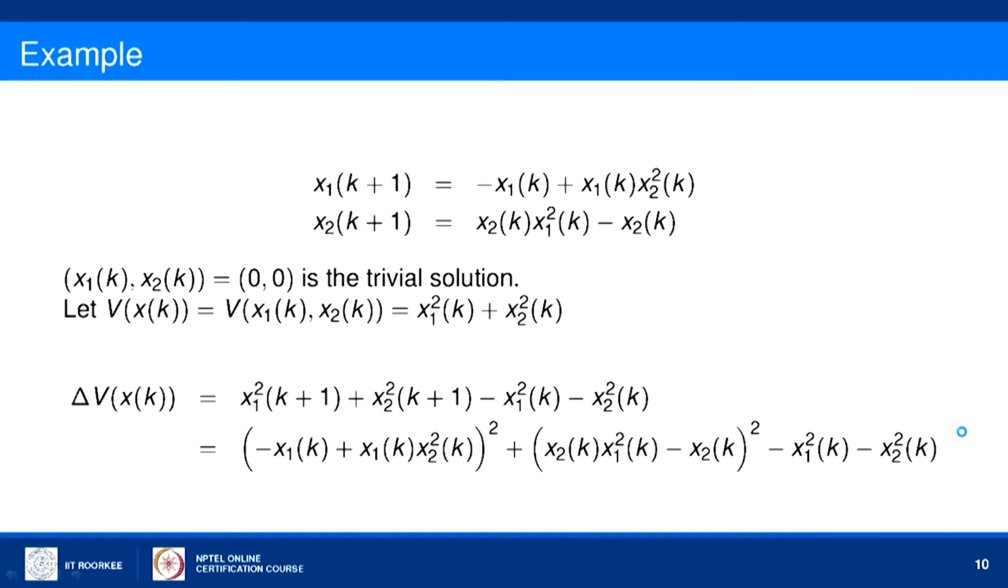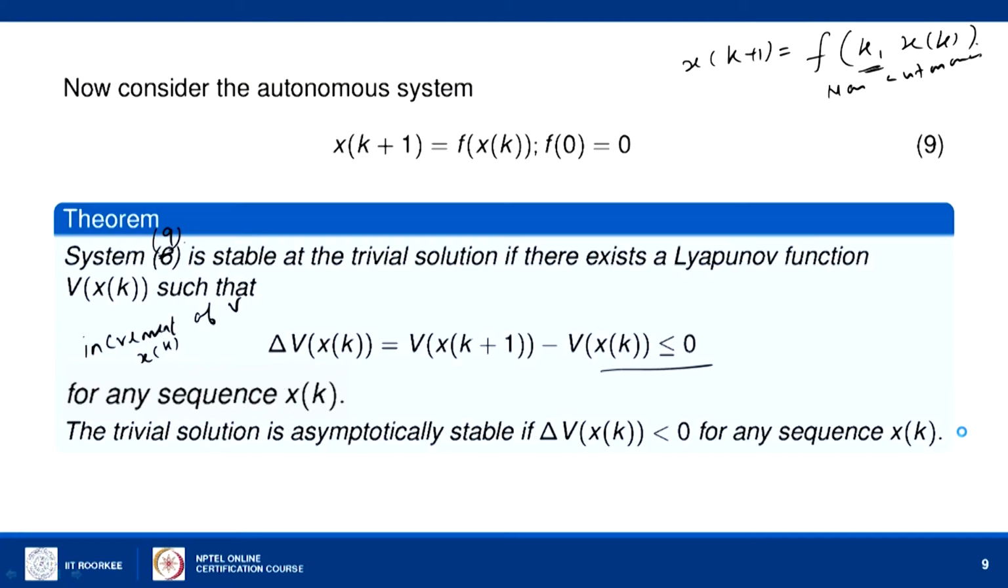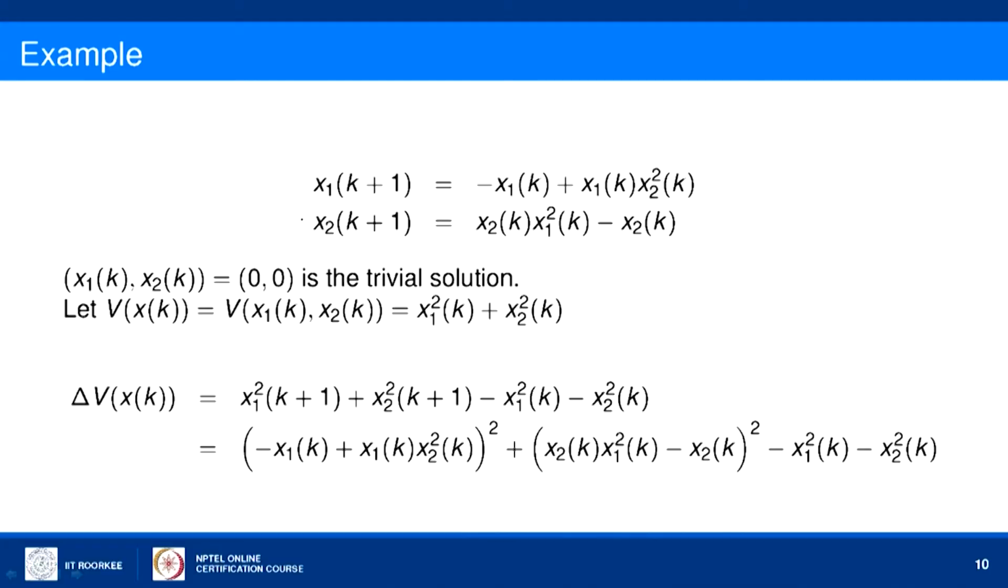Similarly, the proof of this Lyapunov theory is exactly similar to that of the continuous case. The only thing is, in the continuous case we have the continuous function x of t, and in the discrete case we have the discrete sequence, the points x of k at discrete points. So, the result is similar, the proof is also similar here. Now let us see a simple example to illustrate the theory.